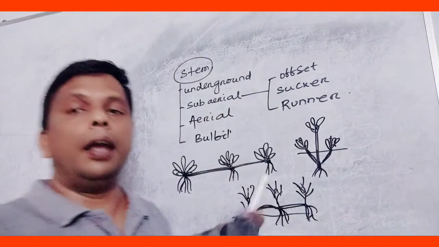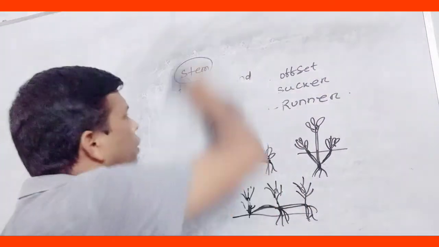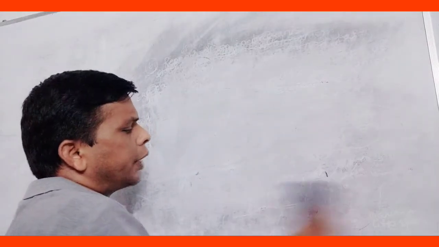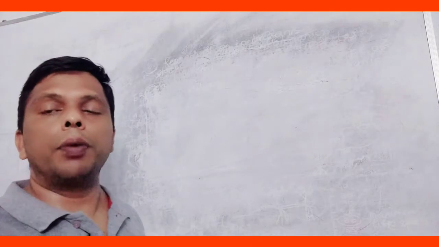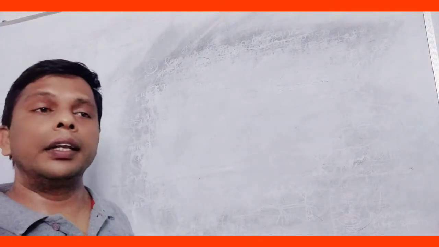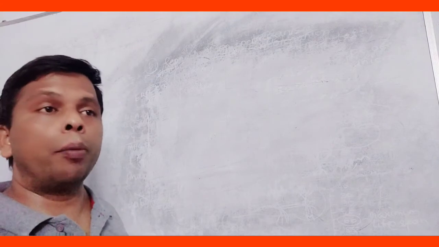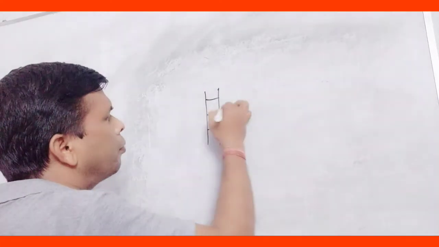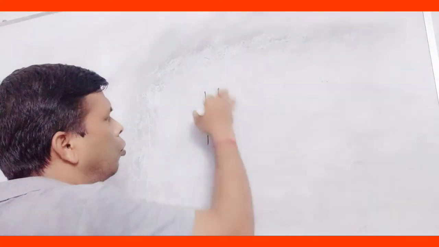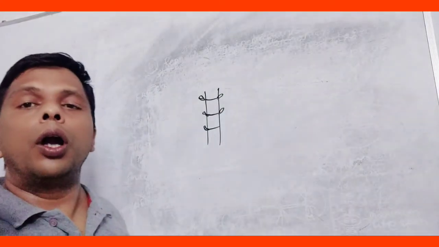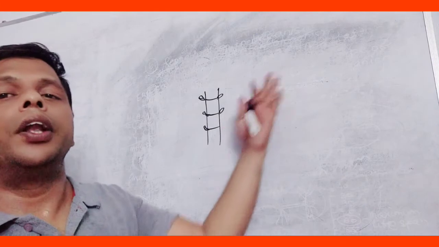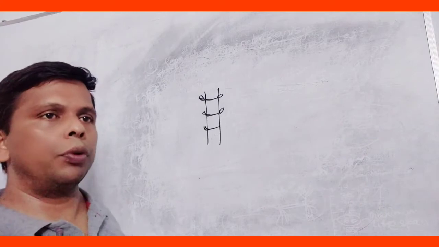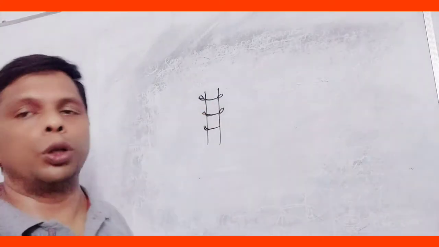Then come to aerial modifications. What are different aerial modifications? Aerial modifications means above the ground, in the air. It is found in which plants? In sugarcane and some other plants, bamboos, sugarcane. The stem carries buds. When we isolate or cut these buds, they can produce new plants. These are called as aerial stem, aerial part of the stem. Aerial roots are also found here.